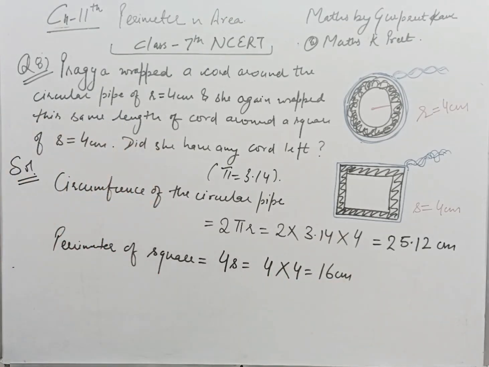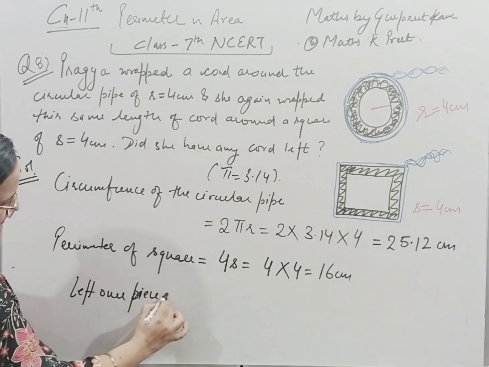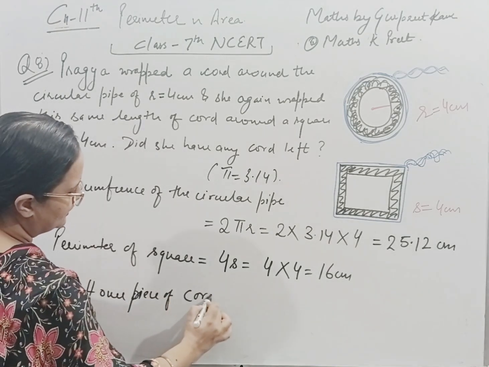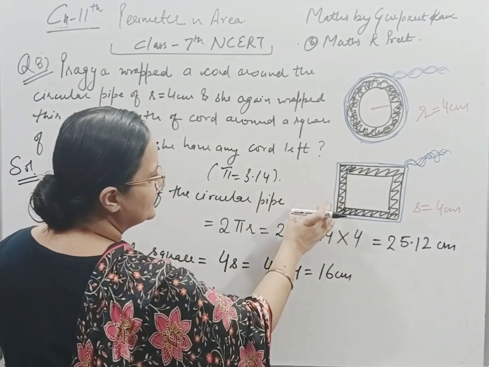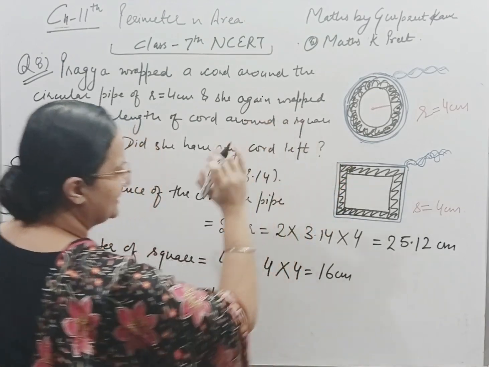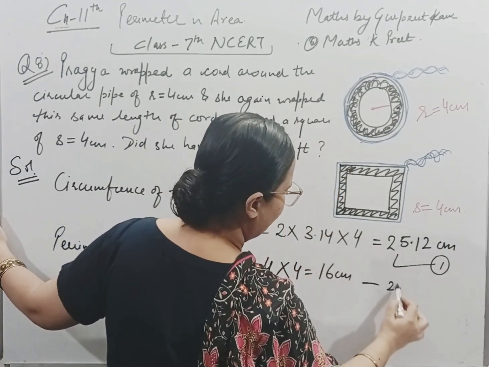According to the question, what we have to find is the leftover piece of cord. What is the formula to find it? We will just subtract this perimeter from this perimeter, or we can mark it as number 1 and number 2.